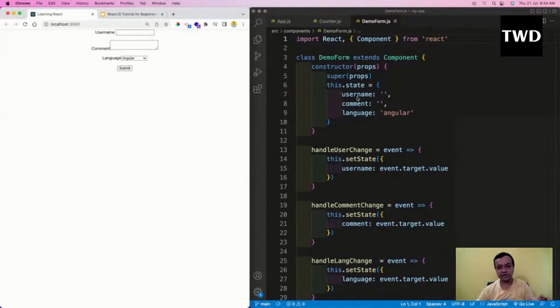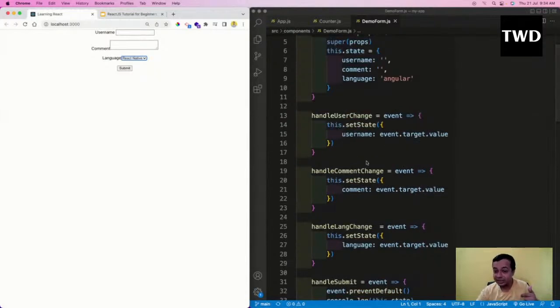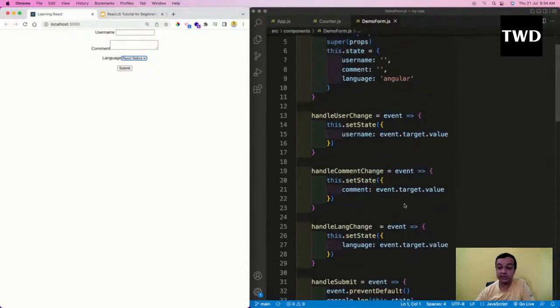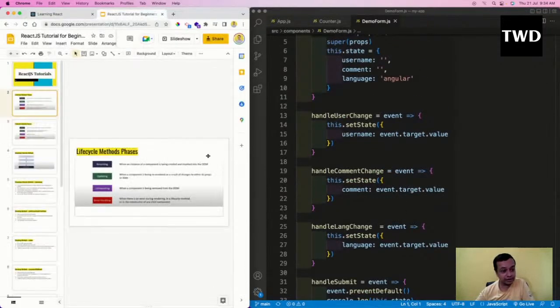So when I'm not touching anything, when the state is not changing, the DOM just got rendered. But the moment I change it to React or write something here, we all know what happens, this component gets re-rendered, because of this.setState. When it gets re-rendered, a different set of methods runs. So that is all about lifecycle methods. Right now we're only seeing two methods, render and constructor, but there are some other methods also. What are they? Let us understand.